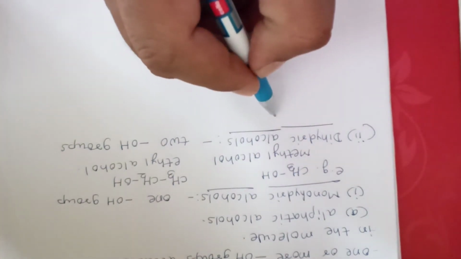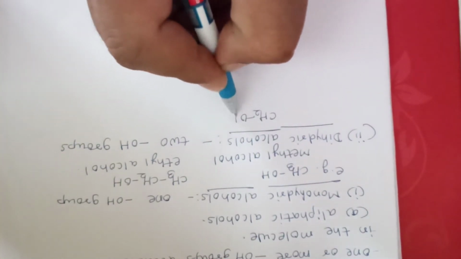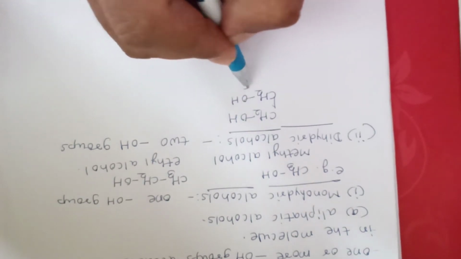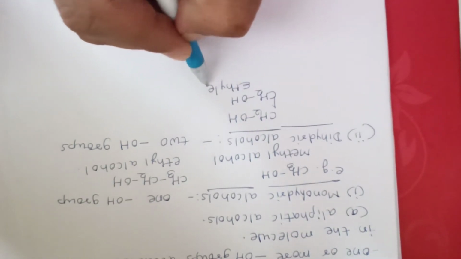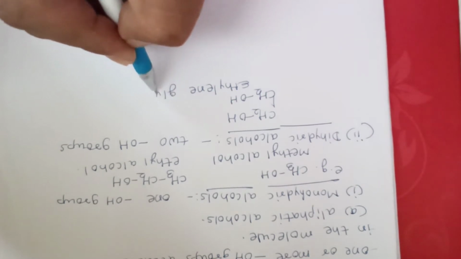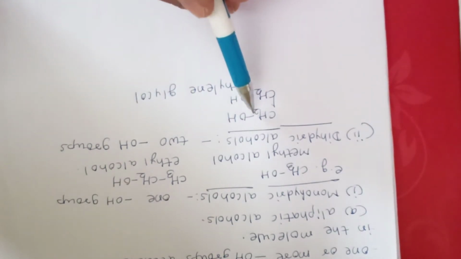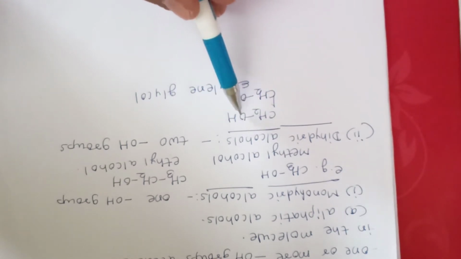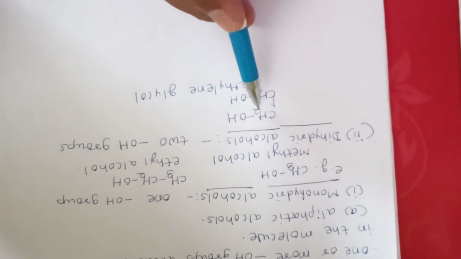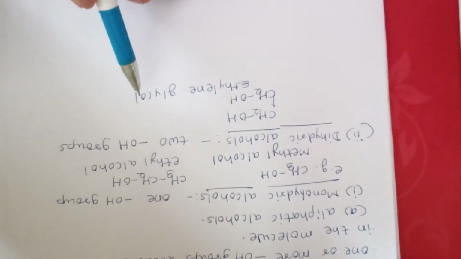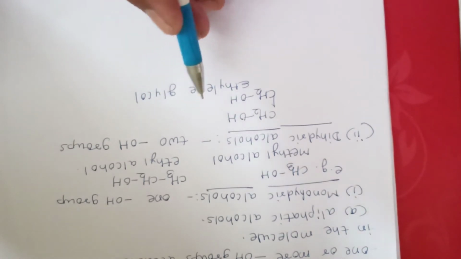We will see the example of this dihydric alcohol as ethylene glycol. There are two CH2 groups and they are attached to each other, and there are two hydroxy groups, they are attached here to this ethylene type of linkage. So this is an example of dihydric alcohol.